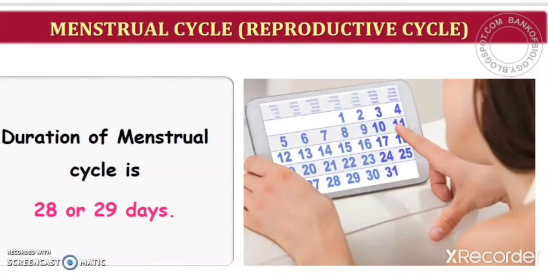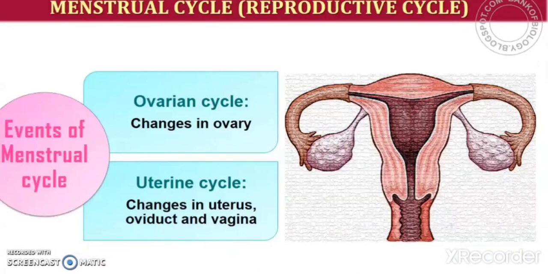Okay, and what happens during this process? One ovum is released during the middle of this menstruation process. We know that for fertilization to happen, there should be an ovum, where the sperm can fuse with the ovum to produce the new cell, right? So this menstruation process will help in releasing one ovum from any one of the ovaries. That is the main process of this menstrual cycle. It helps in the ovulation process, which leads to fertilization, and there is formation of a baby.